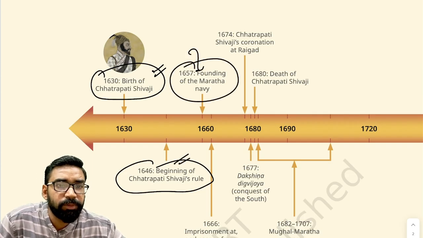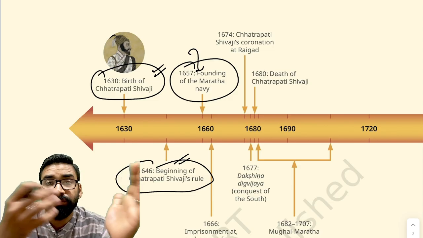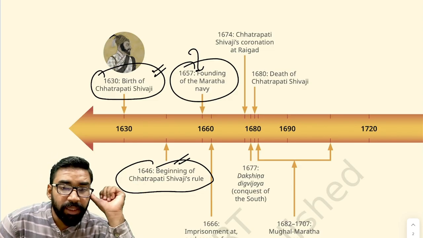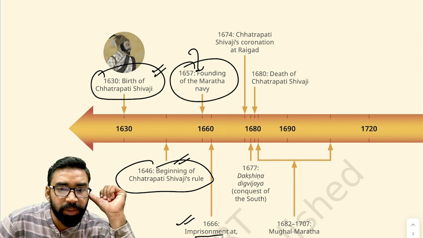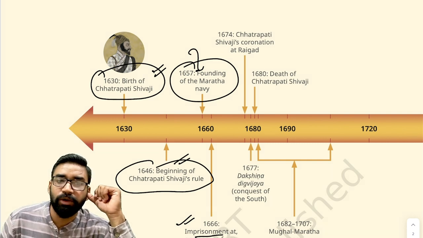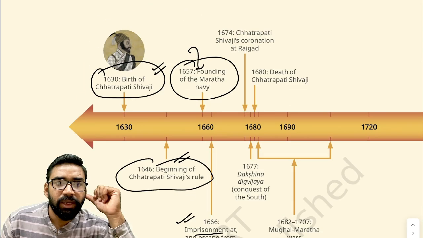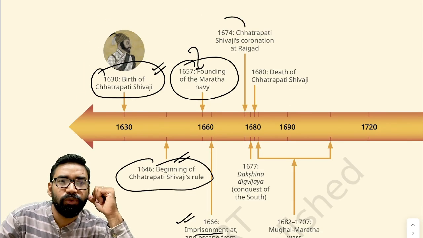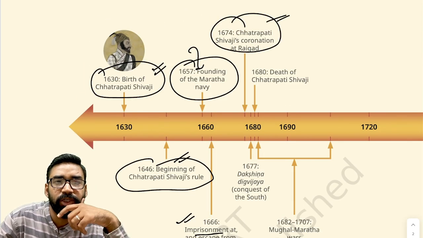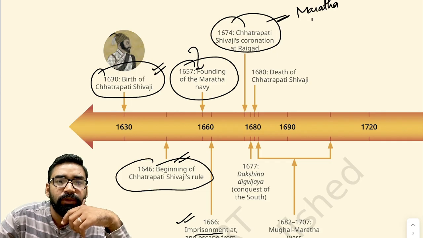In 1657, he founded the Maratha navy. Then in 1666 he was captured by Aurangzeb, but he escaped from there. And then in 1674, Chhatrapati Shivaji's coronation at Raigad.